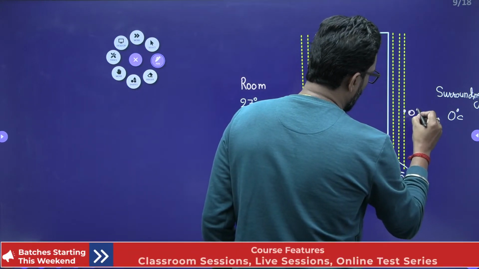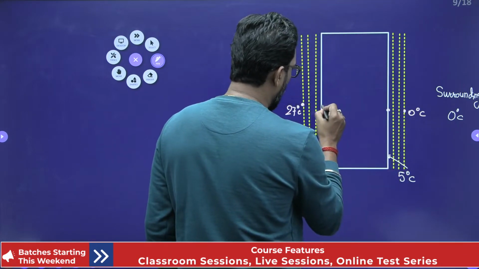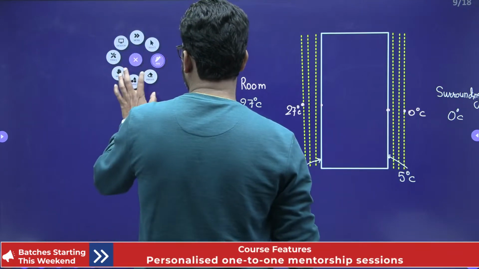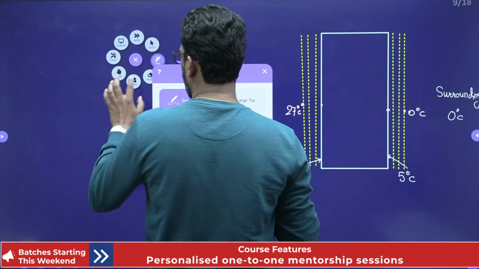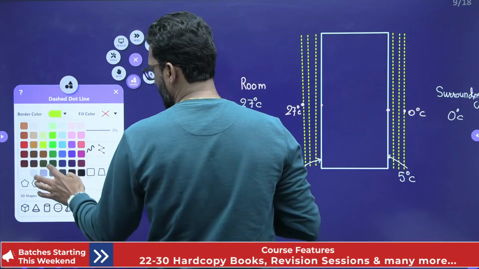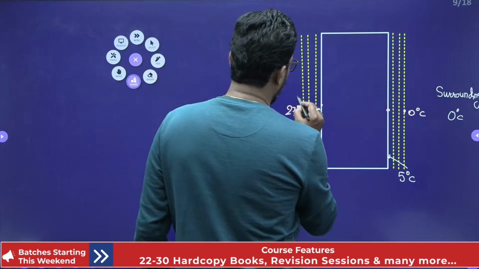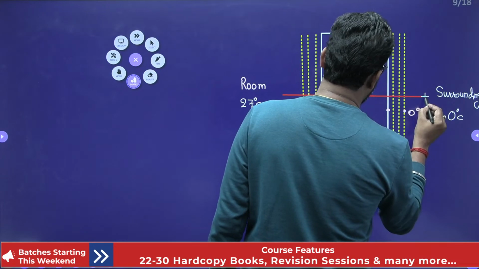There is a wall at a temperature of 5 degree and a wall at a temperature of 20 degree. Now, there must be a heat transfer through that. Yes or no? The heat transfer will take place, and this heat transfer is steady.